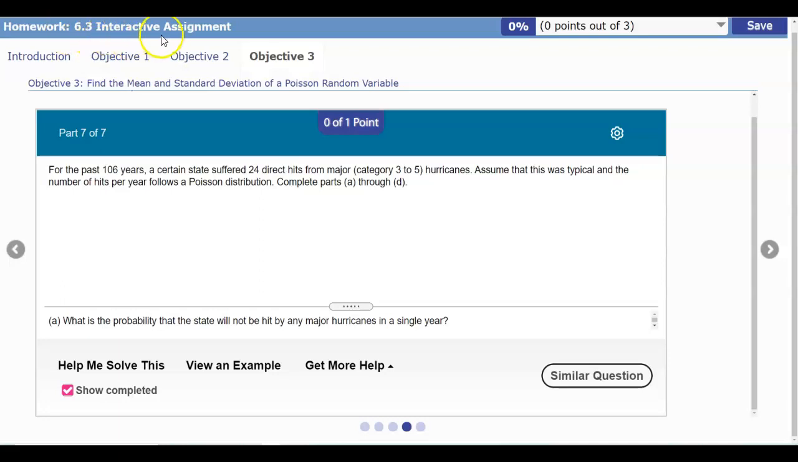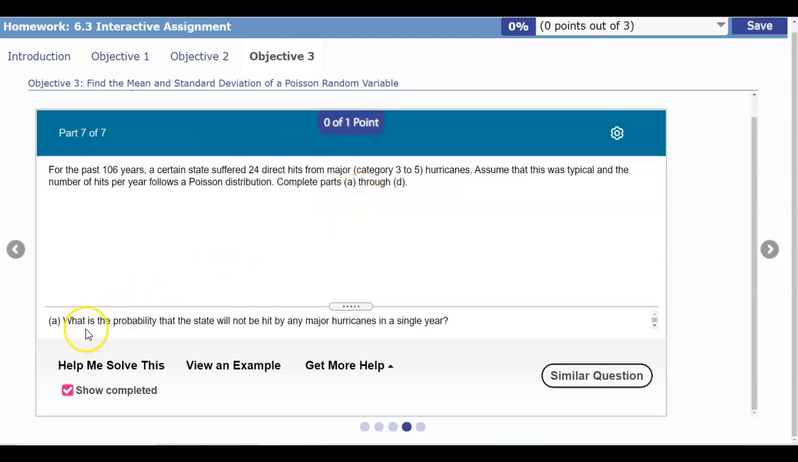Section 6.3 Interactive Assignment Objective 3. For the past 106 years, a certain state suffered 24 direct hits from major Category 3 to 5 hurricanes. Assume that this was typical and the number of hits per year follows a Poisson distribution. We're going to complete parts A through D.